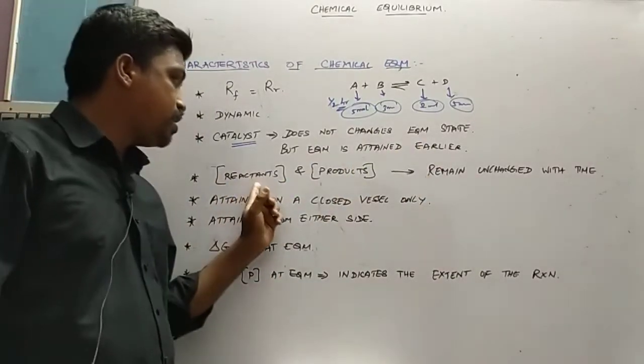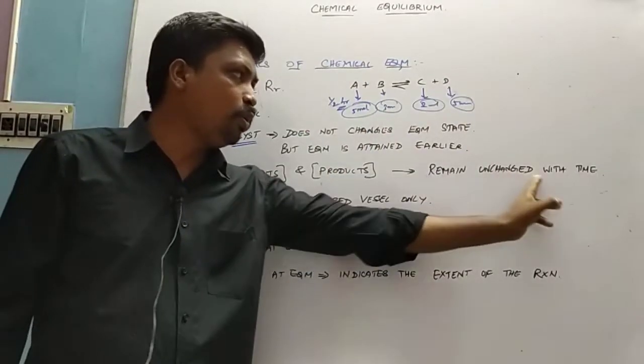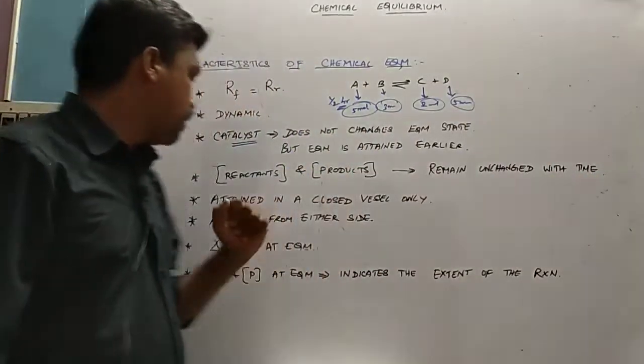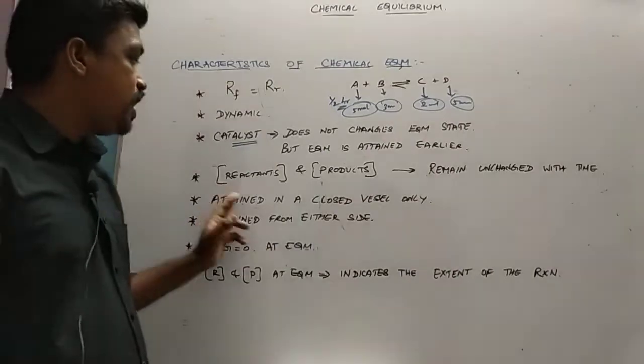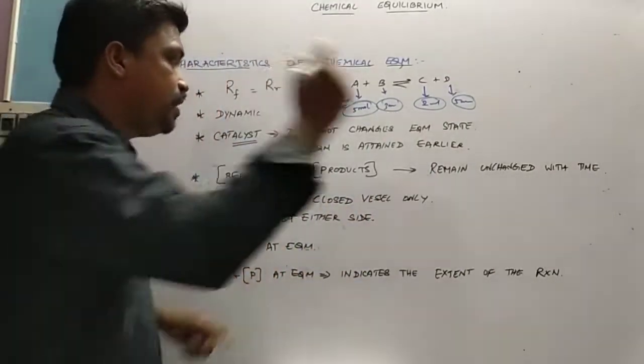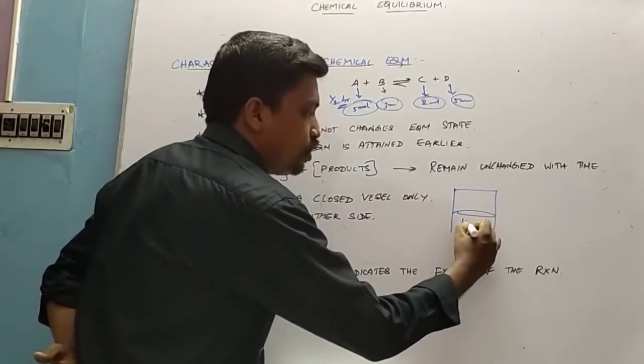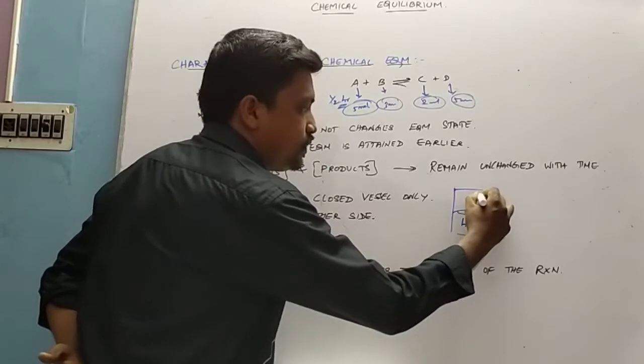Then the concentrations of reactants and products remain constant throughout any period of time. Those things we know. Then equilibrium is attained only in a closed vessel, not in an open vessel. See here, we have already discussed the physical equilibrium, evaporation of water. So this is water in liquid state and this is in gaseous state.